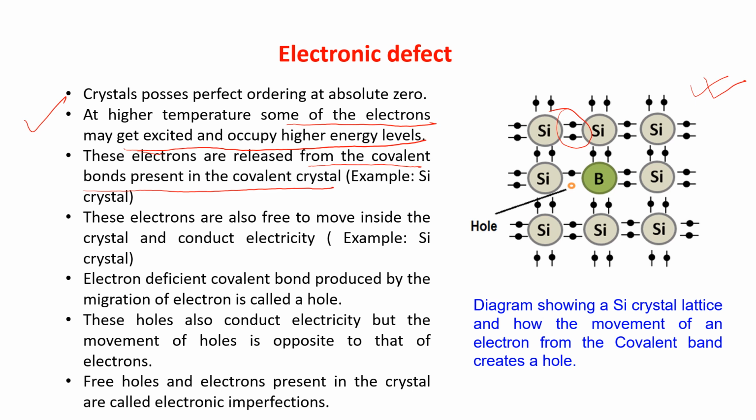Now, from this covalent bond, because of the temperature, as I am increasing the temperature, for some reason, maybe one electron is released from the covalent bond. See, from here, electron released. This is one electron released from this covalent bond. And if the electron is released, it creates a hole.